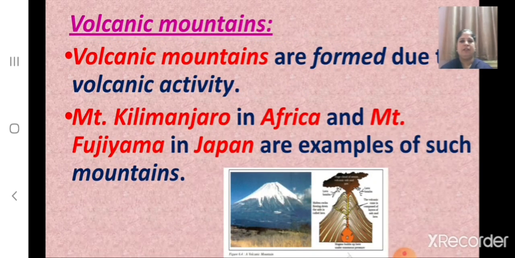Now children, let us revise about volcanic mountains. How are volcanic mountains formed? Some mountains are formed when molten rock from deep inside the earth rises to the surface, forming a volcano. So these are called volcanic mountains. That means volcanic mountains are formed due to volcanic activity. And children, what are the examples of volcanic mountains? Mount Kilimanjaro in Africa and Mount Fujiyama in Japan are examples of such mountains. And children, here you can see the image of volcanic mountains.